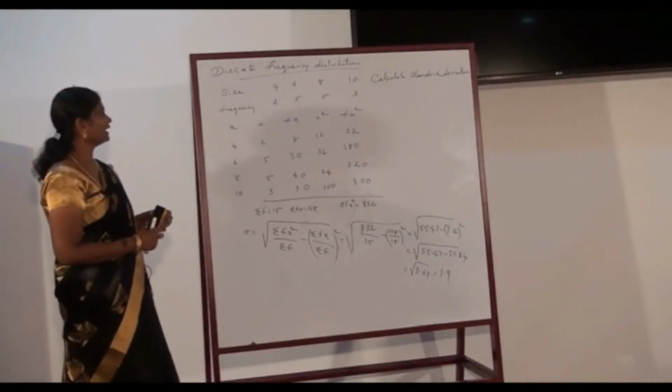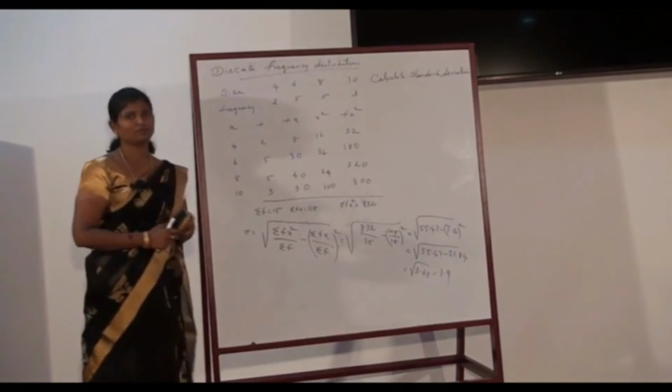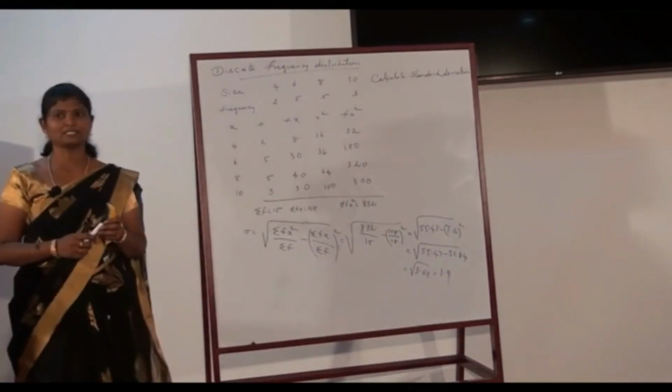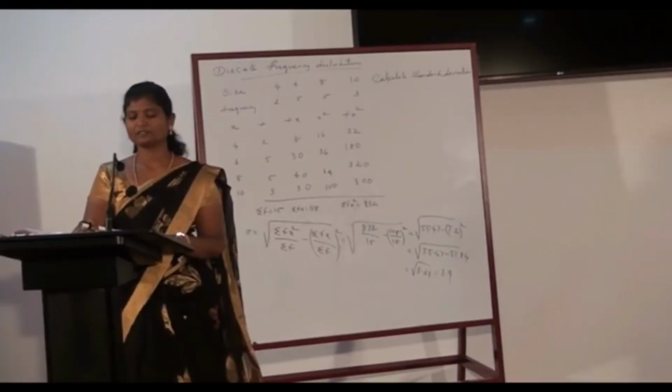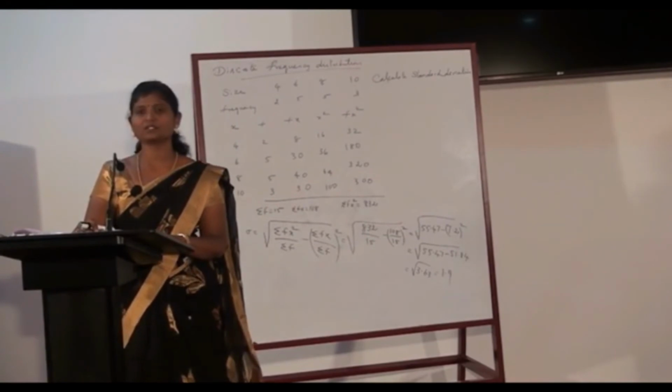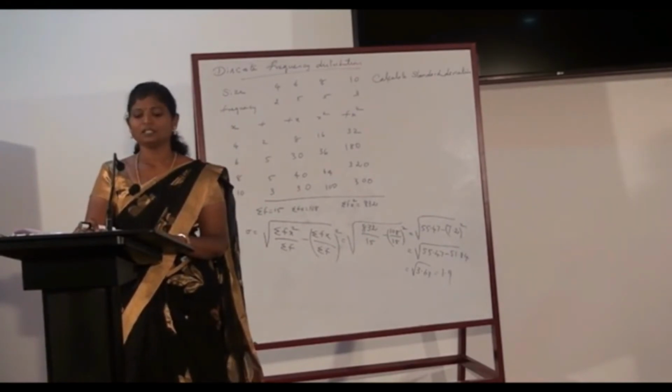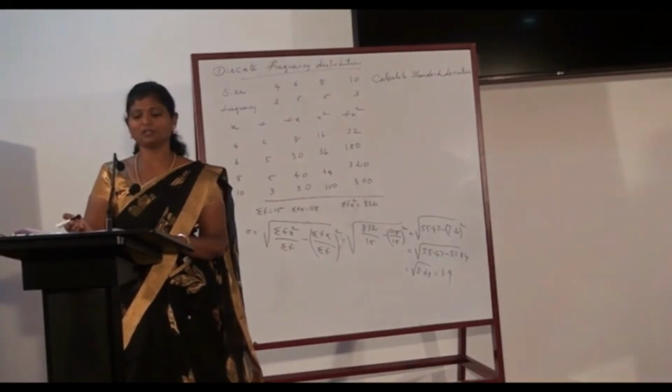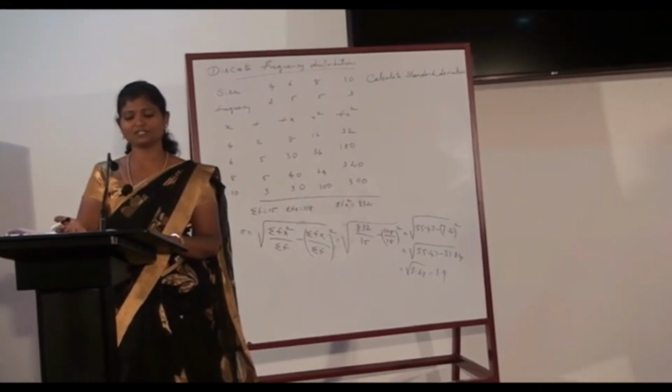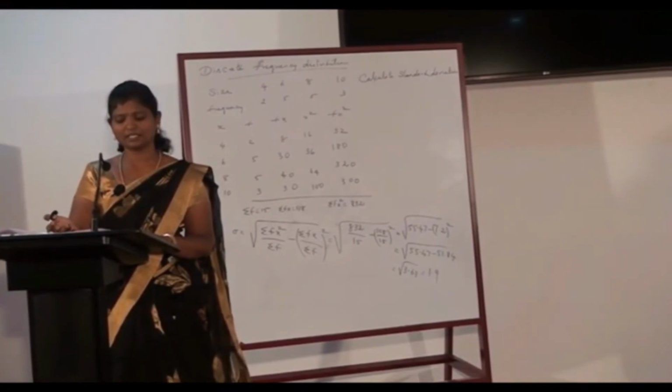Similarly, we can find the standard deviation in case of continuous frequency distribution. Let us look into some of the merits and demerits of this standard deviation. As we know, the important property of the measures of dispersion is it should be rigidly defined.